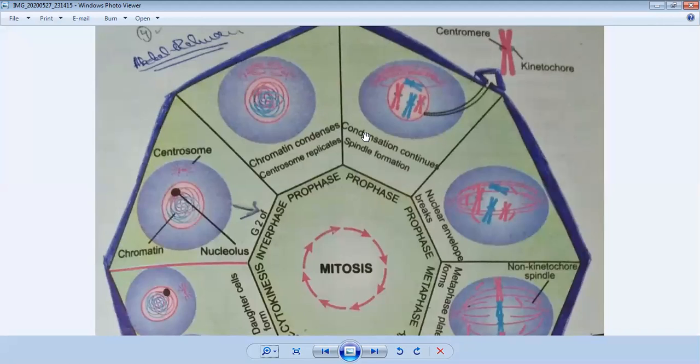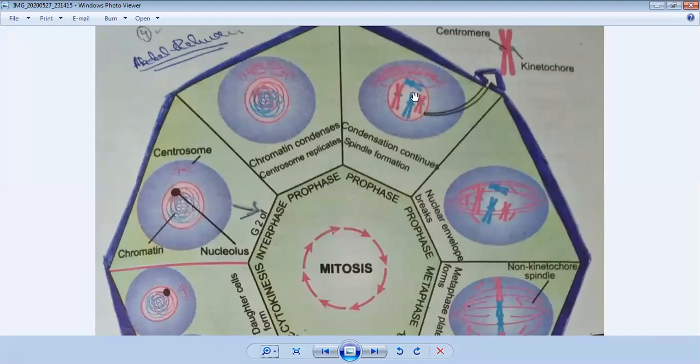In the next prophase, condensation continues and spindle formation begins. Now you see that here these chromatins convert into the form of chromosomes. You can see in the diagram this is a chromosome: in the center, this is the kinetochore and this is the centromere.